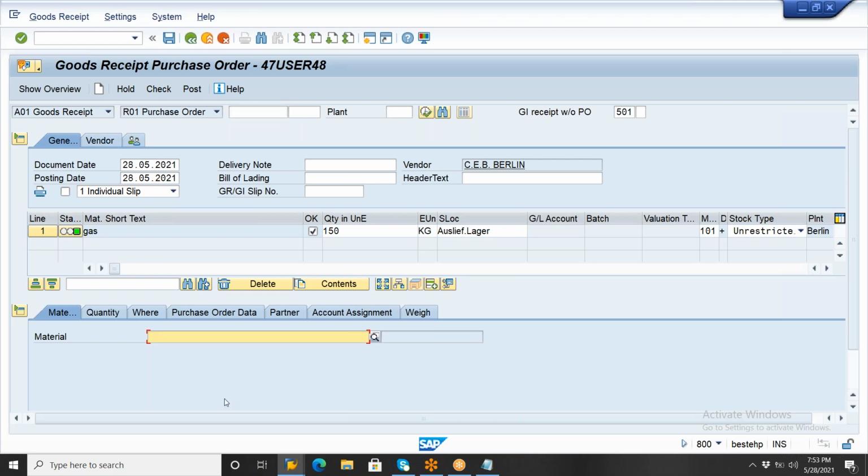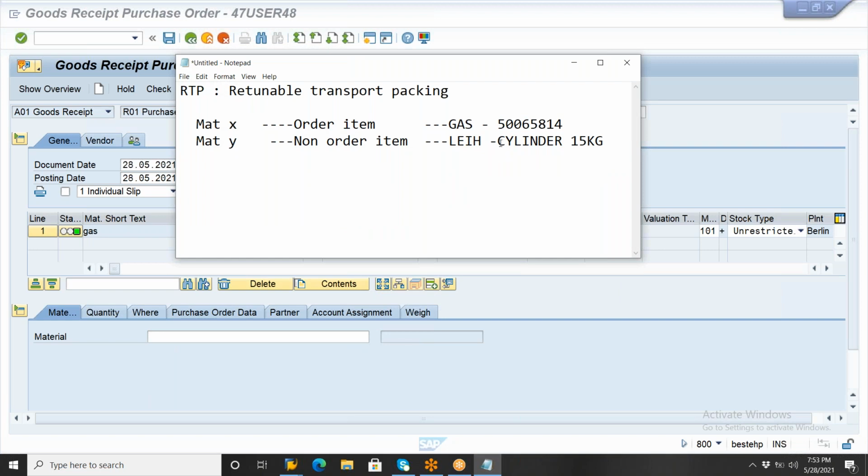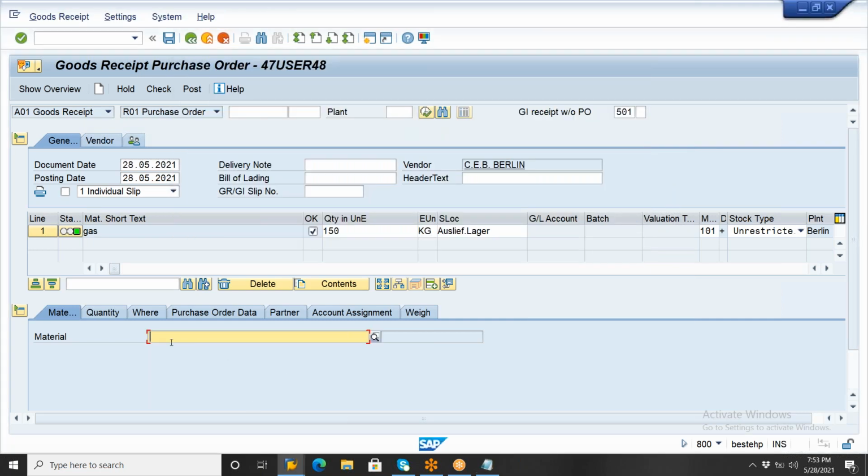Okay, so what is the material here? The cylinder, right? So this non-order item here, once you click here, wherever you maintain the spelling and the space, you need to copy it exactly as it is. Otherwise, the system will not accept it. So: cylinder space 15 kg.